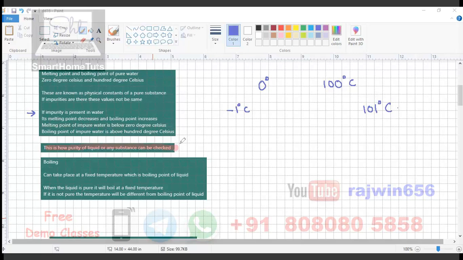Suppose if its boiling point is exactly 100 degrees Celsius, then that water is pure. If its boiling point is slightly more than 100 degrees Celsius, it means there is some impurity present in it. Okay, you can take down these parts. Then we are going to take up the definitions of boiling and melting. You can just take down these parts which I am highlighting right now.